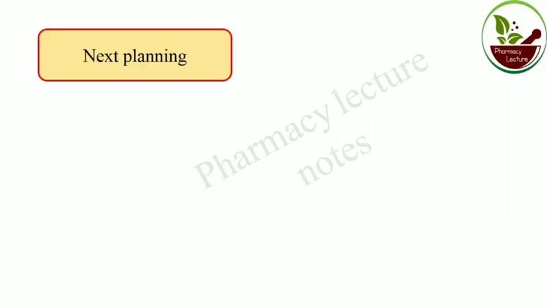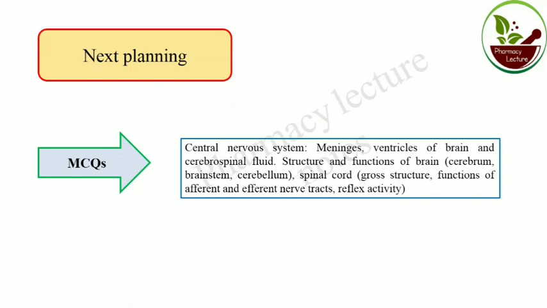So these were the 60 MCQ questions of the first part of the nervous system. Next, we are going to discuss the MCQs of the central nervous system, like meninges, ventricles of the brain and cerebrospinal fluid, structure and function of the brain, cerebrum, brainstem, cerebellum, and spinal cord. We will discuss these in the next video, the second part of the nervous system.